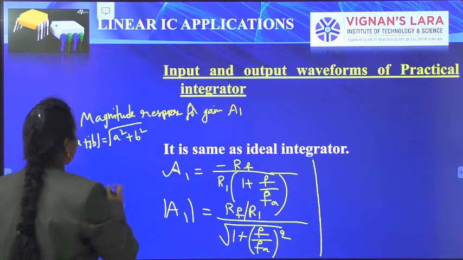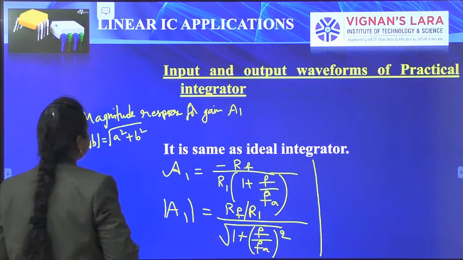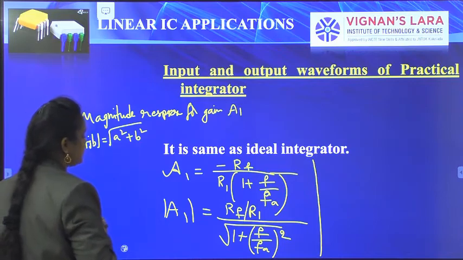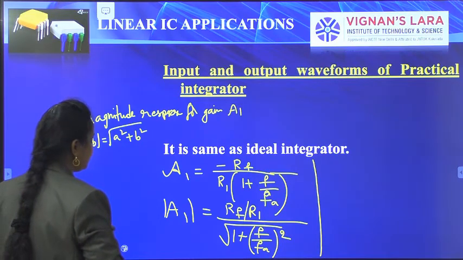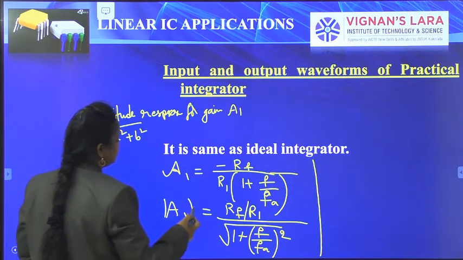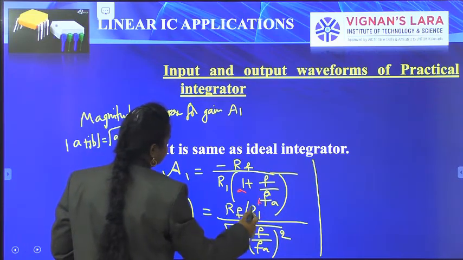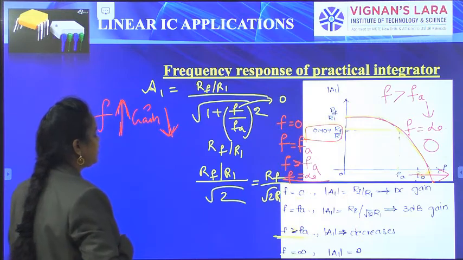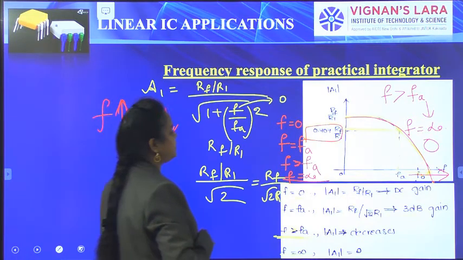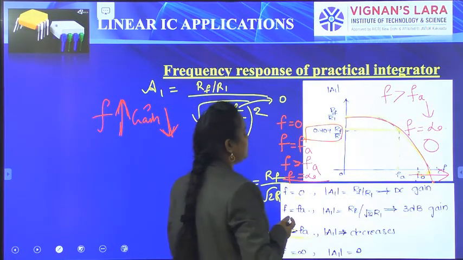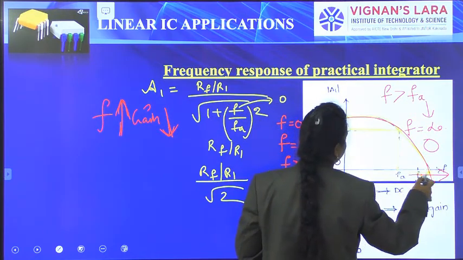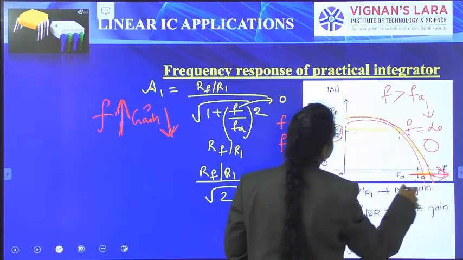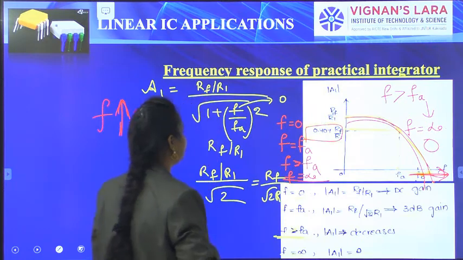Then we can have the magnitude response for the gain. The magnitude response is RF by R1 divided by the square root of 1 plus (f by FA) whole square. Then we get the frequency response curve for the practical integrator like this. If the f value increases, the gain will decrease. That is the logic of using the practical integrator.